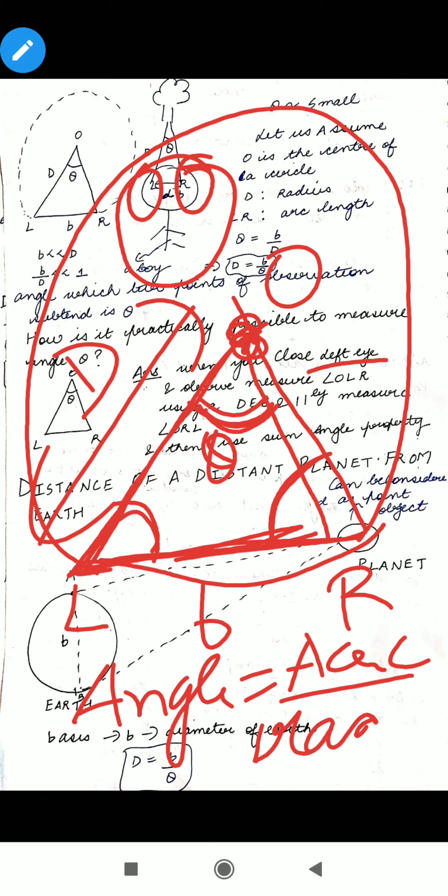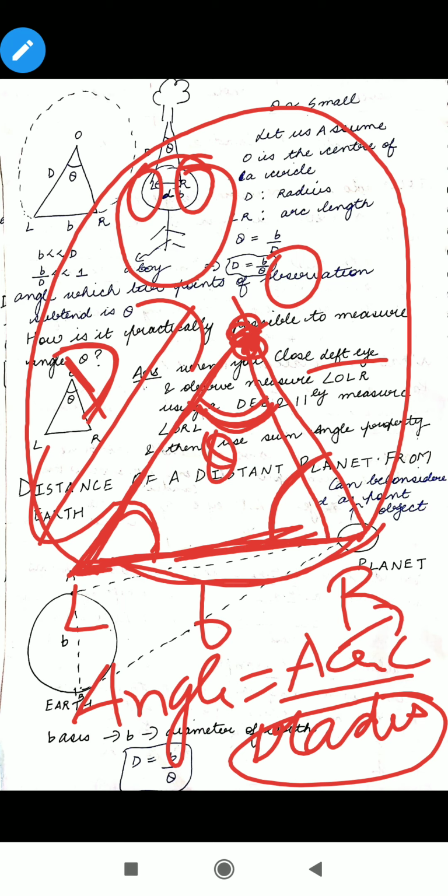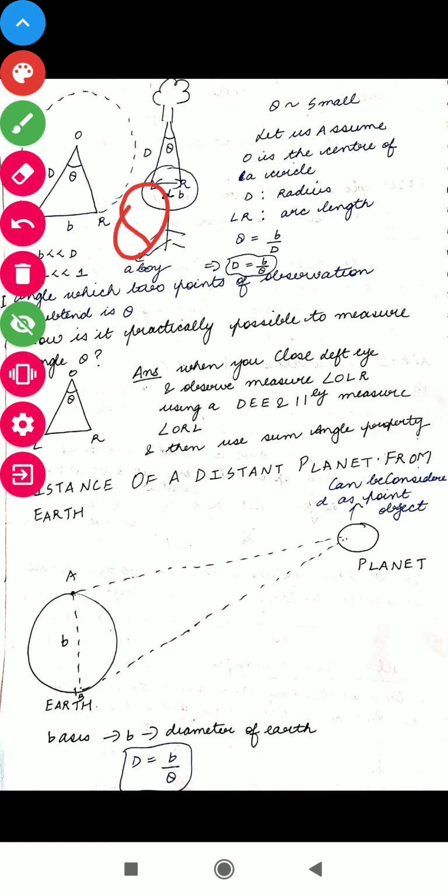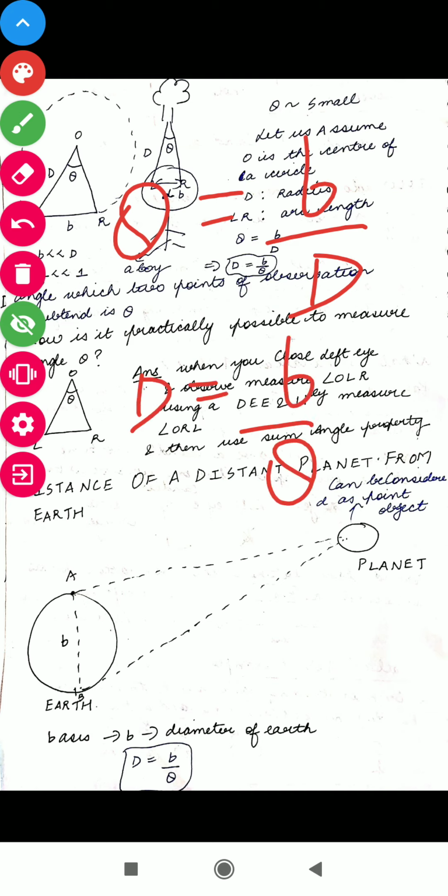So here if I consider that O is the center of the circle, then D, the distance between the tree and the boy, is going to become the radius of the circle. Then this arc B will be in the numerator. So what is going to happen is theta will be equal to B by D and D will be equal to B upon theta. B you already know, that is the distance between your left eye and right eye, means the 2 points of observation. And theta you have calculated with the trick that I have told you.